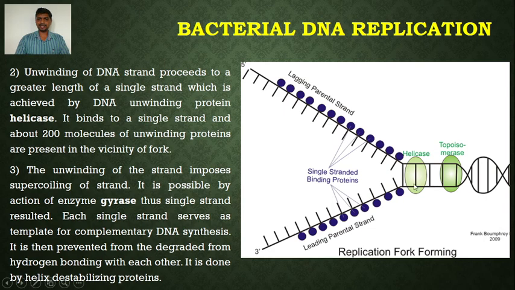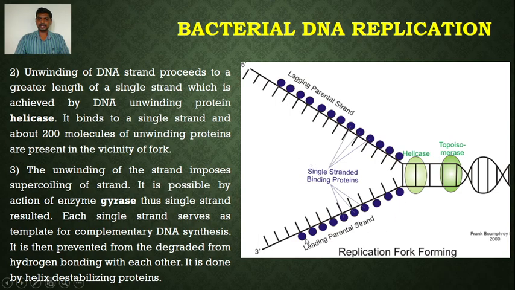Each single strand serves as a template for complementary DNA synthesis. So these two separated strands act as templates for the process of DNA synthesis. They are then prevented from hydrogen bonding with each other by helix destabilizing proteins. So these helix destabilizing proteins prevent the reformation of the hydrogen bonds.